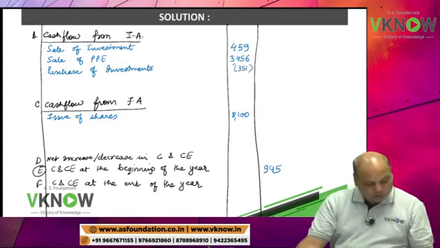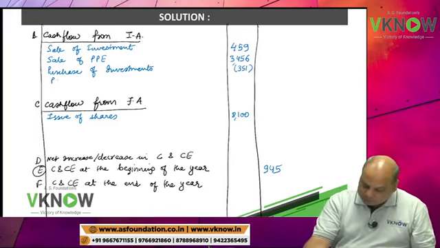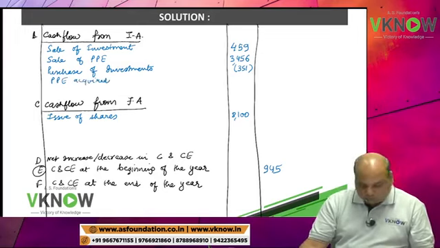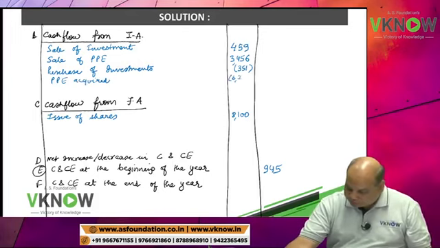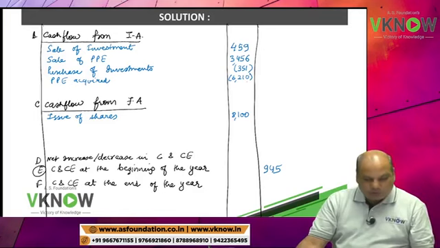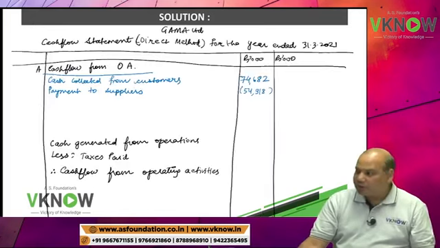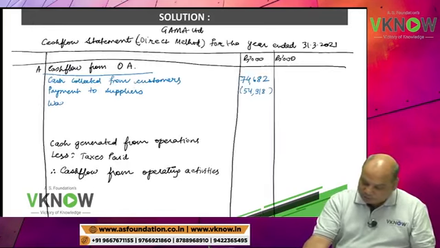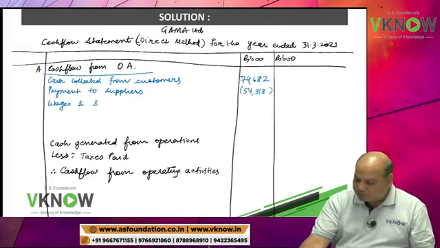351. In the same place, PPE acquired. Property, plant, equipment acquired. 6210. Wages and salary paid, operating activity. Come on. Practice yourself.